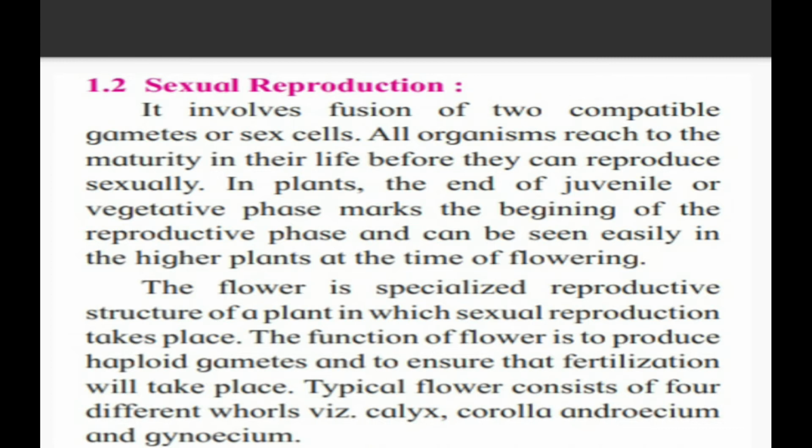Calyx is, you can say, a petiole-like structure. The small stalk at the bottom of the flower, we are going to call it the calyx. The petals of the flower we call the corolla. The petiole part and the petal portion is said to be the corolla. Whatever male reproductive portion is there, it is said to be androecium, and the female reproductive portion is said to be gynoecium. Come towards the next slide.